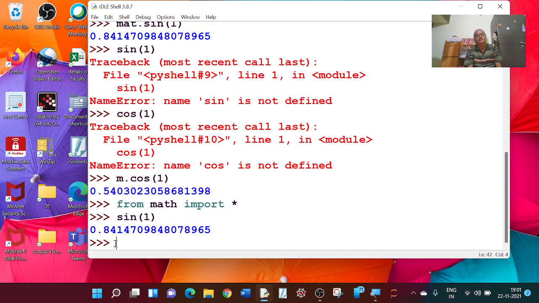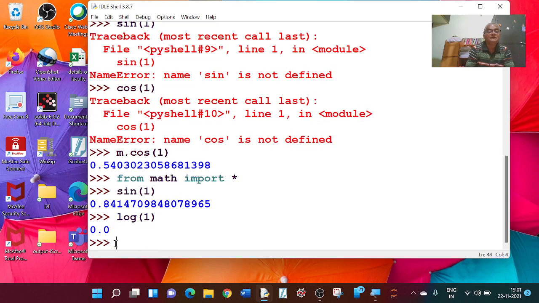From math import star means I am importing all mathematical functions here. Therefore it works for all the functions. And if I go for log of 1, yes, this is also working. So when we are using mathematical functions, we have to import math.